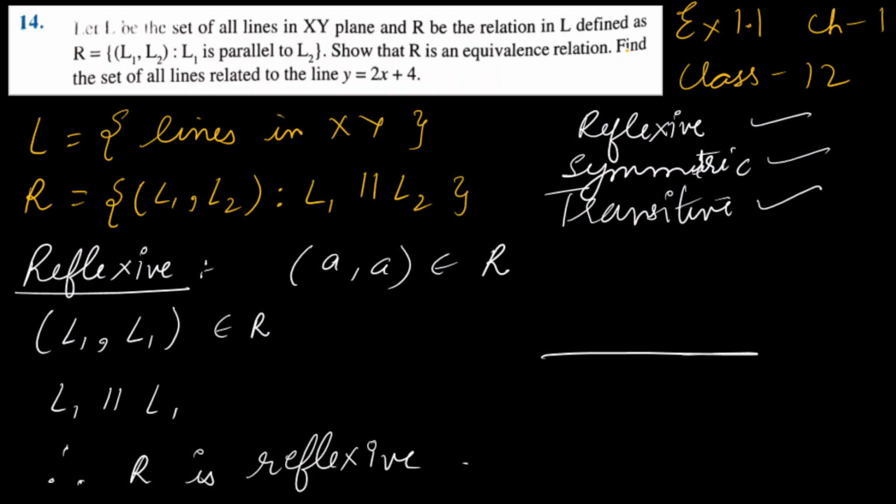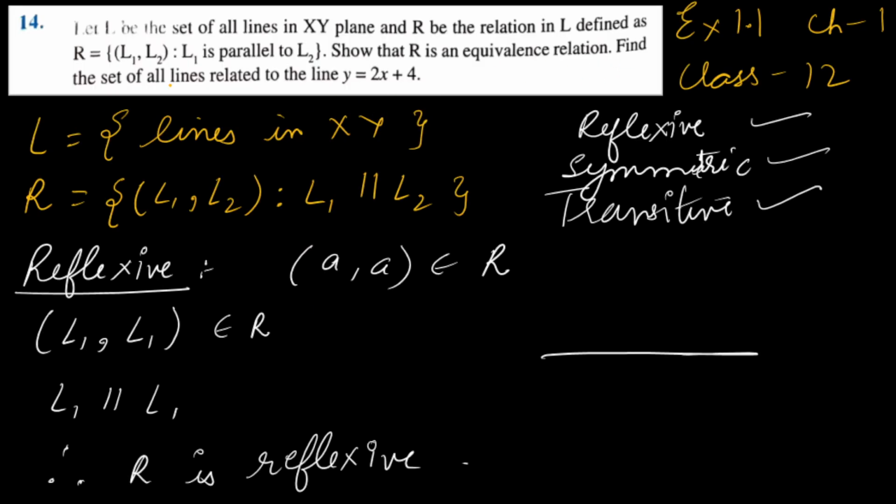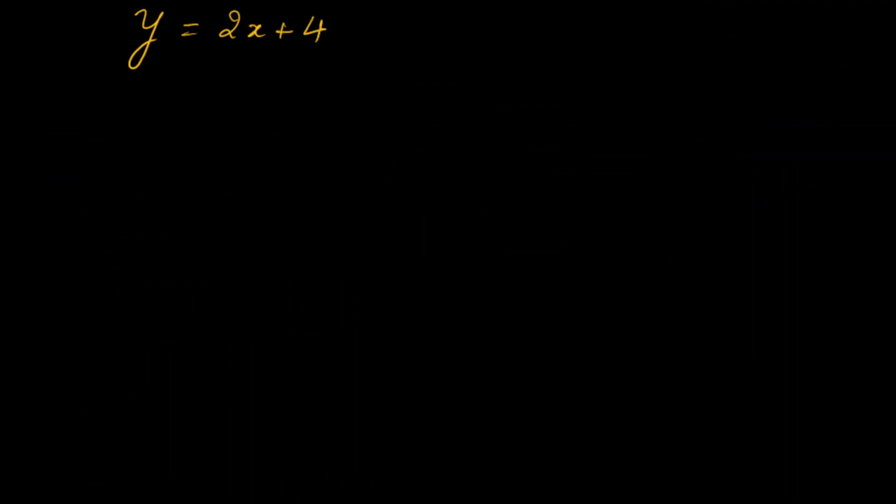Now the second part of the question says find the set of all lines related to the line y = 2x + 4. So we have to find the set of all lines which are related to this line. Now what is the relation given to us?